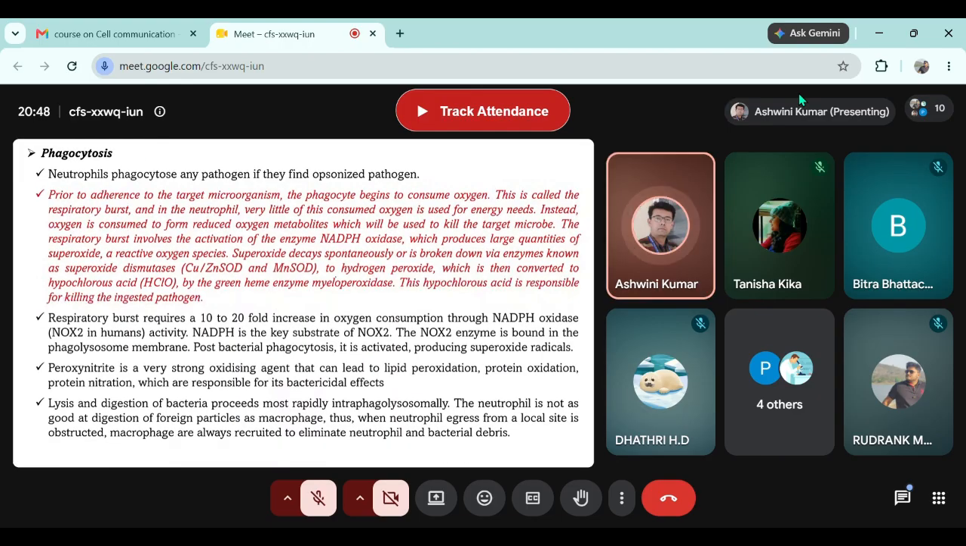Now come to the first mode of killing by neutrophil. It is phagocytosis. Prior to adherence to the target microorganism, the phagocyte or neutrophil begins to consume oxygen. It is a very interesting part of neutrophil killing. Before it can engulf the pathogen, it consumes a lot of oxygen so that it can form a lot of reactive oxygen species or free radicals. This process of consumption of extra oxygen than it normally requires is called respiratory burst.